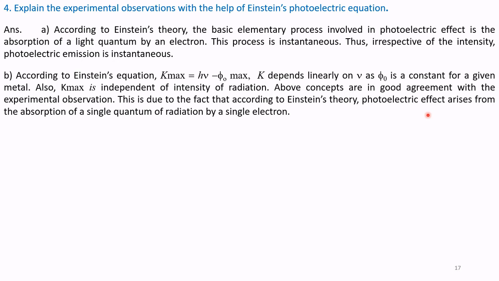These concepts are in good agreement with the experimental observation. This is due to the fact that according to Einstein's theory, the photoelectric effect arises from the absorption of a single quantum of radiation by a single electron.